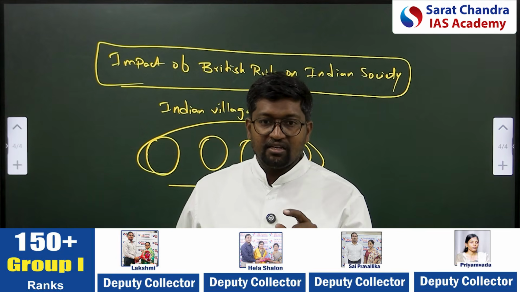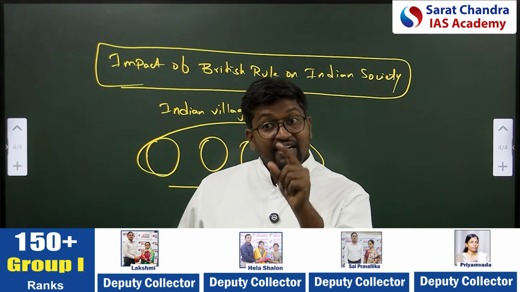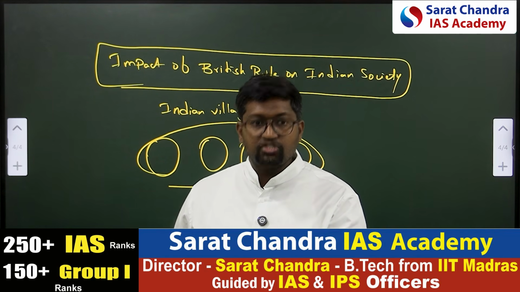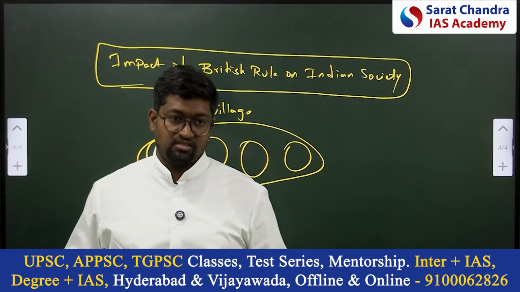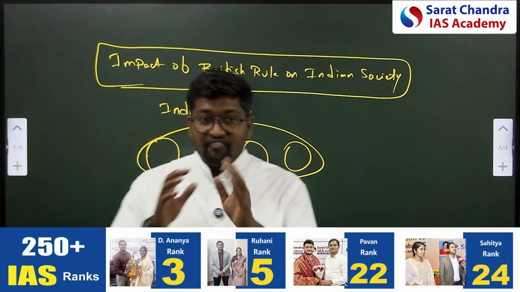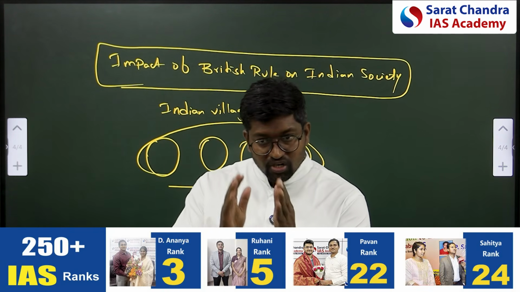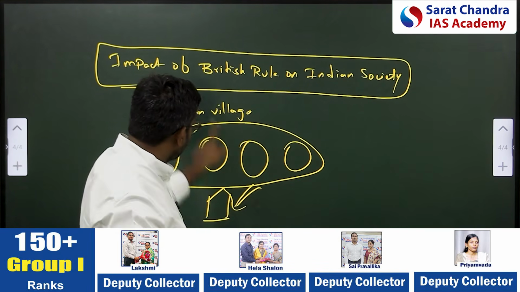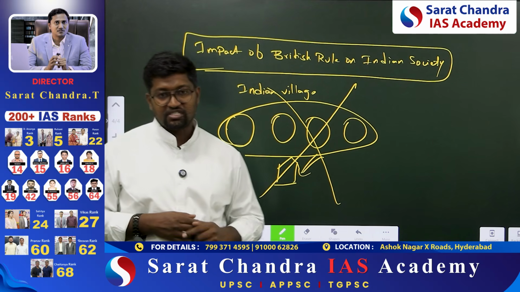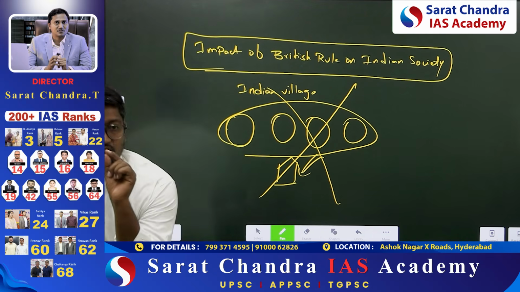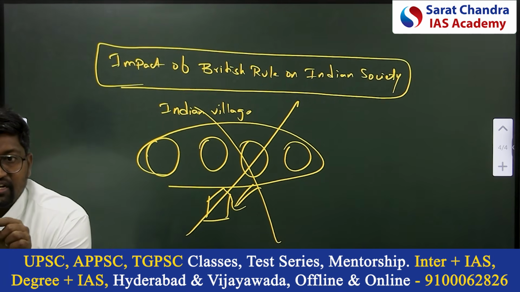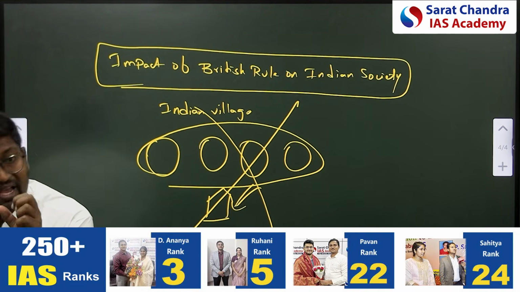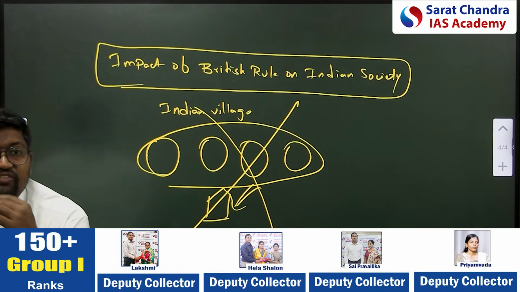So what is happening is that Indian society was first understood from the lens of colonials, that is, Western scholars. When Indian sociologists studied Indian society, they wrote books and rejected this notion. They said that Indian villages are not isolated, rather they are integrated. One village was developing relations with other villages. There was a connectivity which is there.